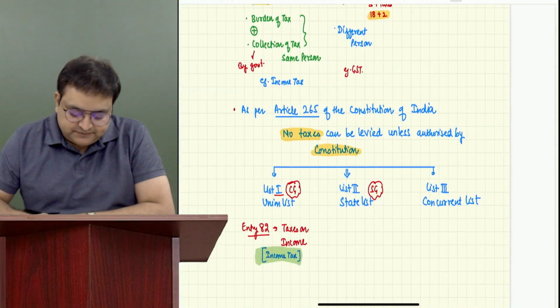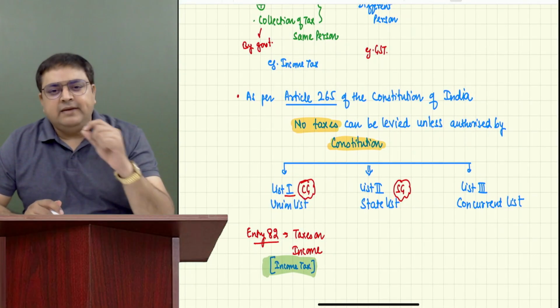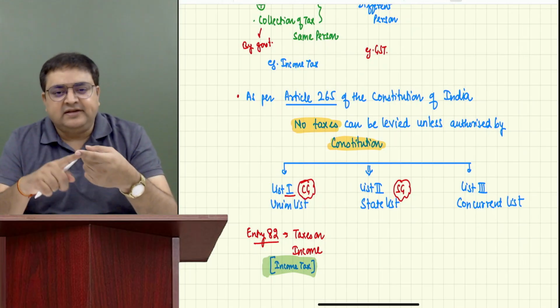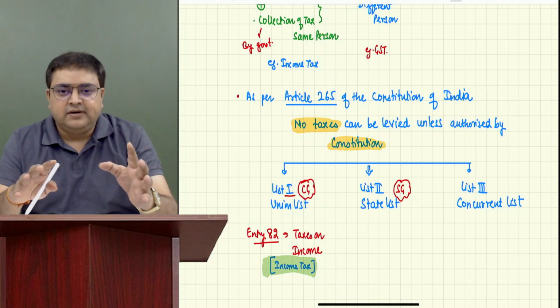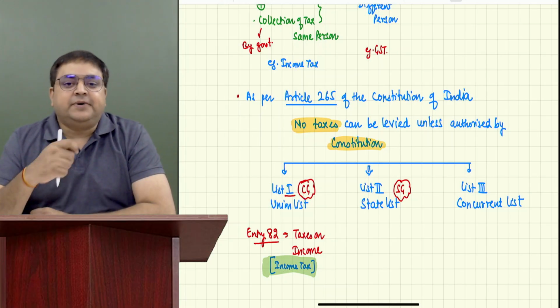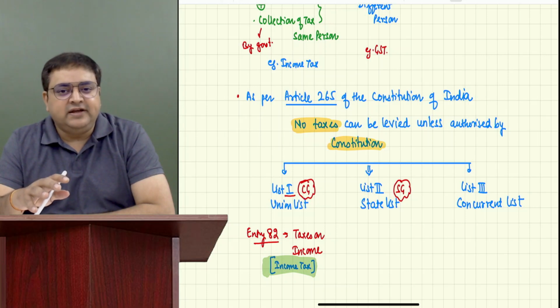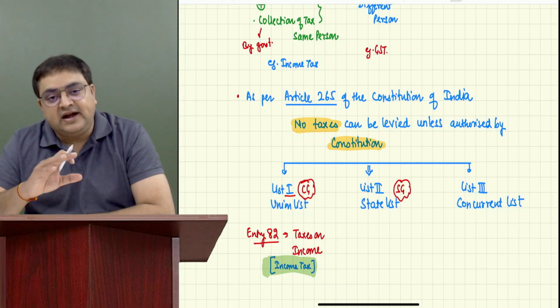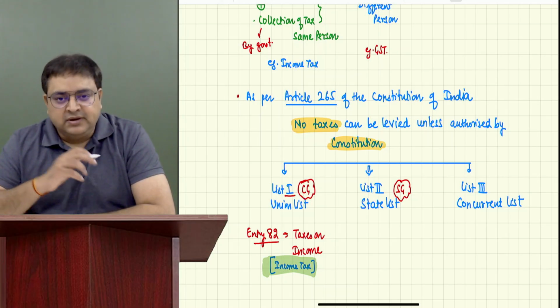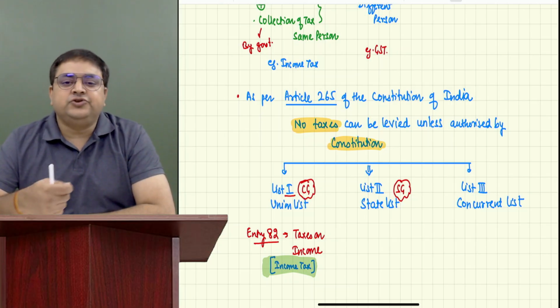Again, I'm repeating. I was telling you that any type of taxes, let's say income tax, let's say GST, any taxes which we have heard so far, the government should have the power. Unless and until the government has the power to levy taxes, they cannot collect them. If they are still collecting, that is illegal. So a tax should be in a legal way. The constitution should give you the power.